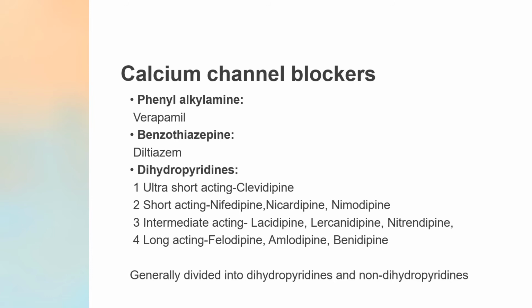Now these are generally divided into dihydropyridines and non-dihydropyridines. Dihydropyridines are the drugs like ultra short, short, intermediate, long, and phenylalkylamine, that is verapamil and diltiazem, comes under the class of non-dihydropyridines, called NDHPs, and dihydropyridines are DHPs.